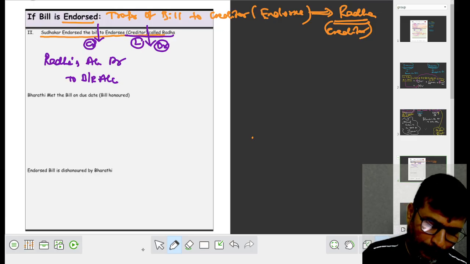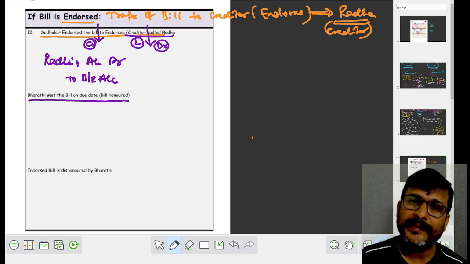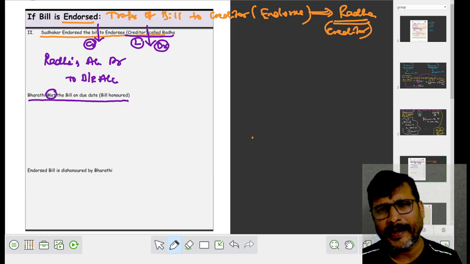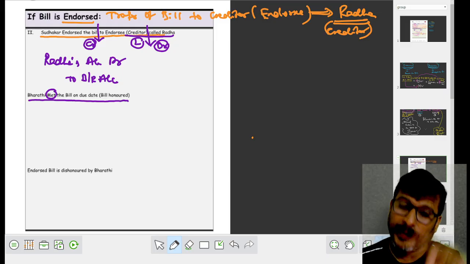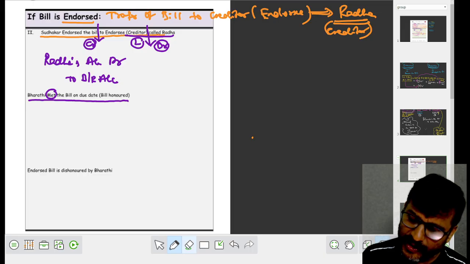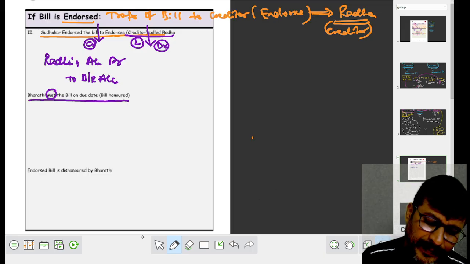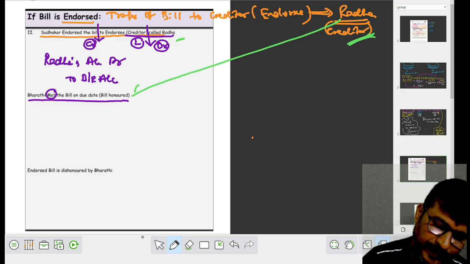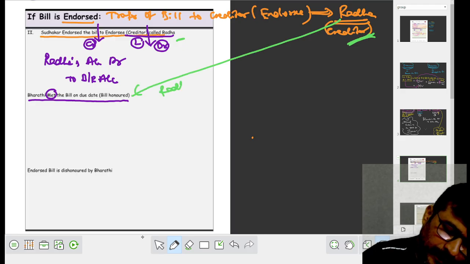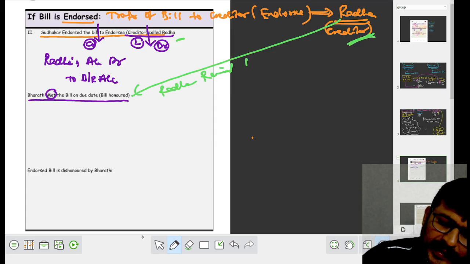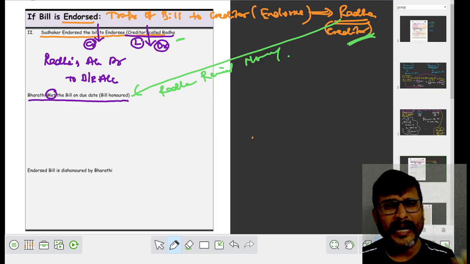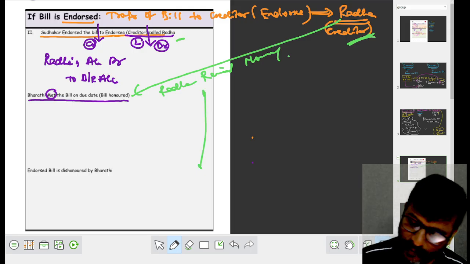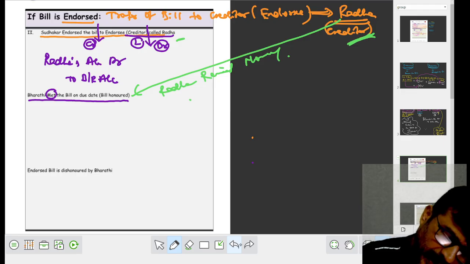बाद में क्या हुआ? Bharati met the bill on due date. Bill honored. Met means Bharati paid the money. Bharati paid the money to whom? Bharati paid the money to Radha. Who received cash? Please see. Now the bill is available with whom? Now the bill is available with Radha. Now who received the money? Radha received money. What happened to Sudhakar? When Radha received money, what happened to Sudhakar? We can say that no entry for Sudhakar.